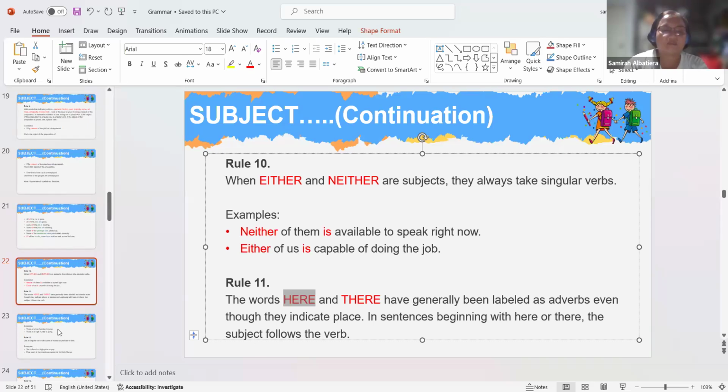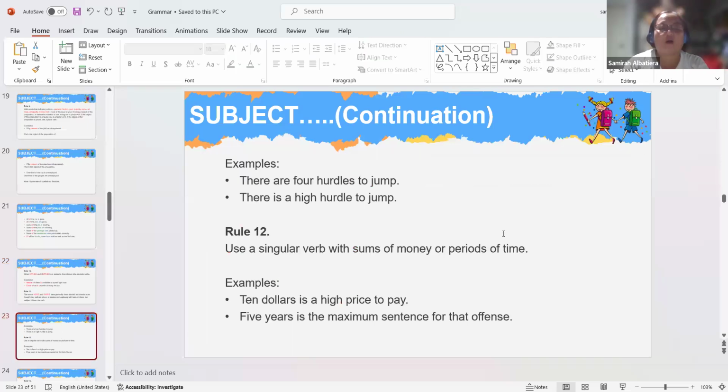Okay. So I will continue, okay? Example. There are 4 hurdles to jump. And then another one.